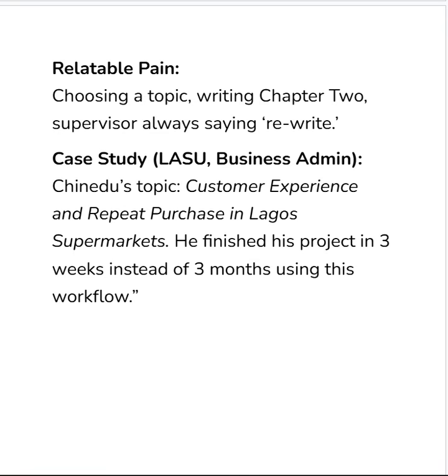So Chinedu's topic is customer experience and repeat purchase in Lagos supermarkets. He finished his project in 3 weeks instead of 3 months using this workflow. You might wonder, 3 weeks, how can you finish a project? It is very possible.